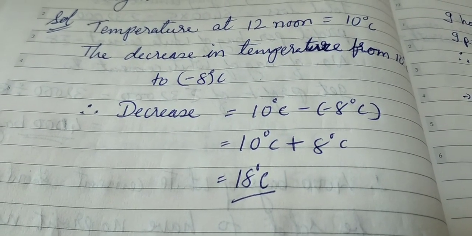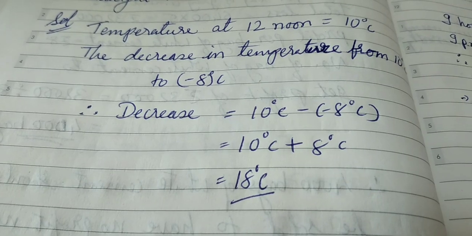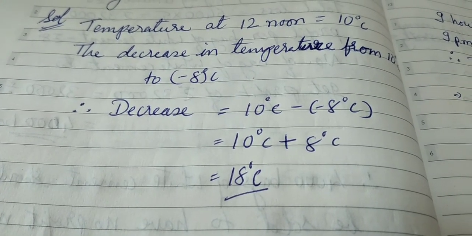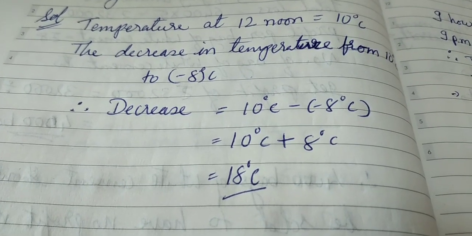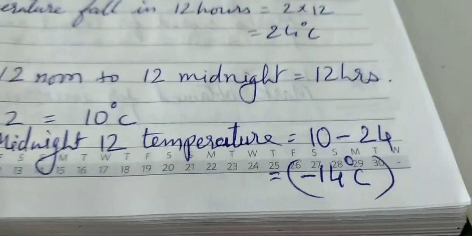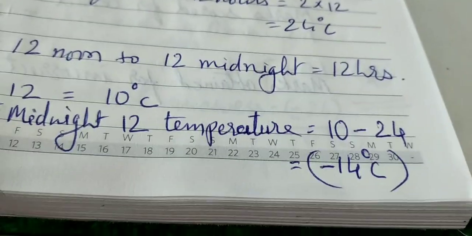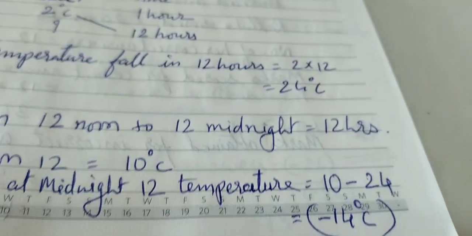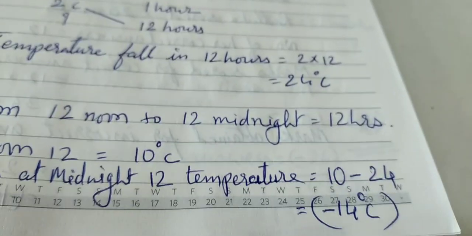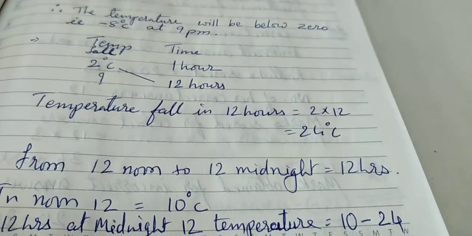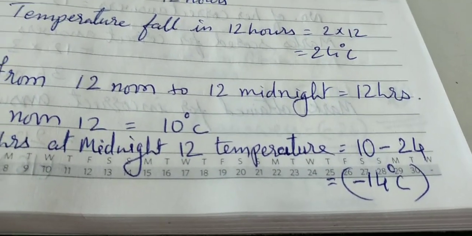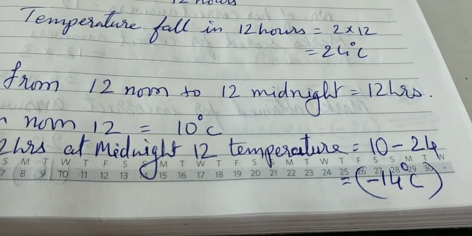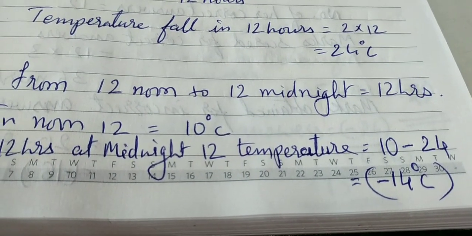To find out the decrease in temperature or increase in temperature, we do the subtraction of final temperature from the initial temperature. Same thing we carried over, same calculation we carried over here. We subtracted the final temperature from the initial temperature and we got what would be the temperature at midnight.